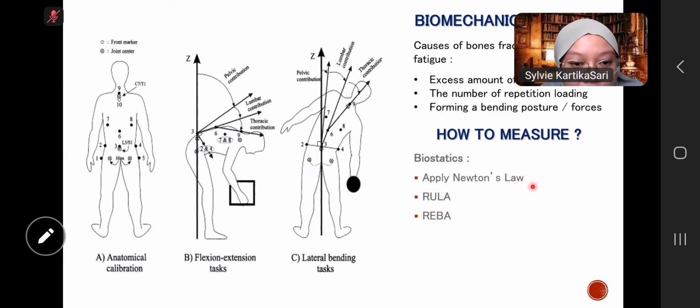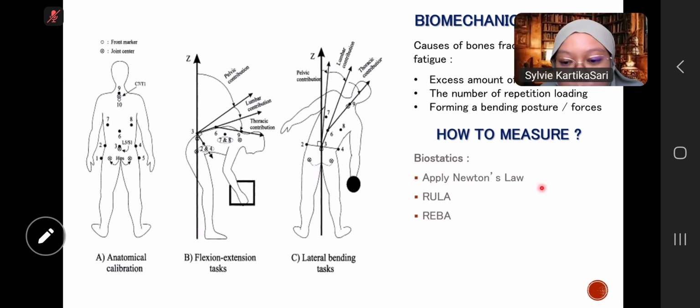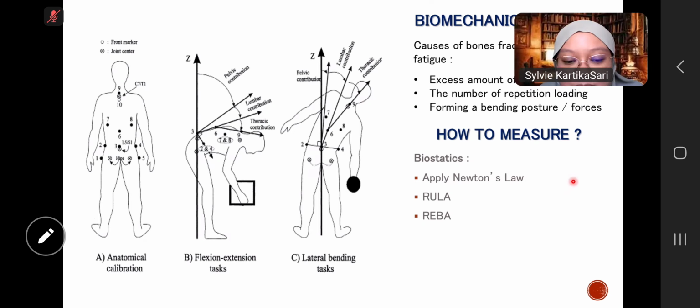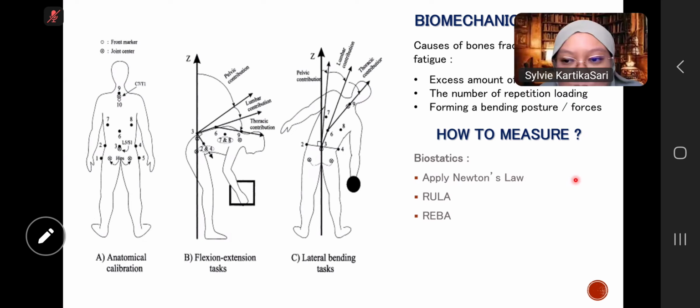The first Newton's law. Inertia. Could you explain more? An object that is stationary will stay stationary. If an object is in motion, it will move at constant speed. Okay, and then the formula?